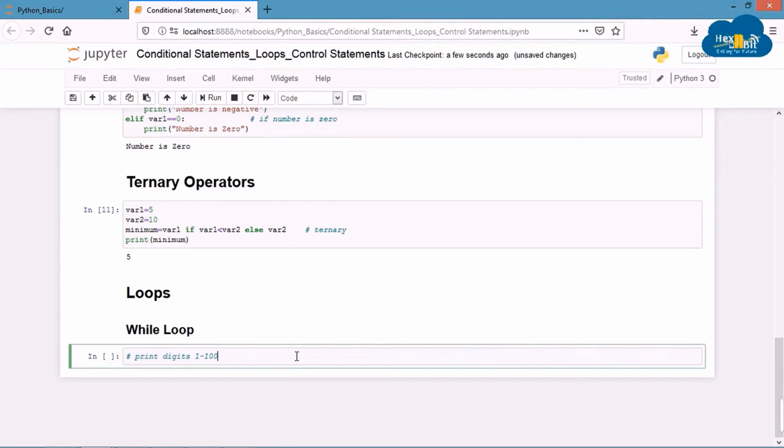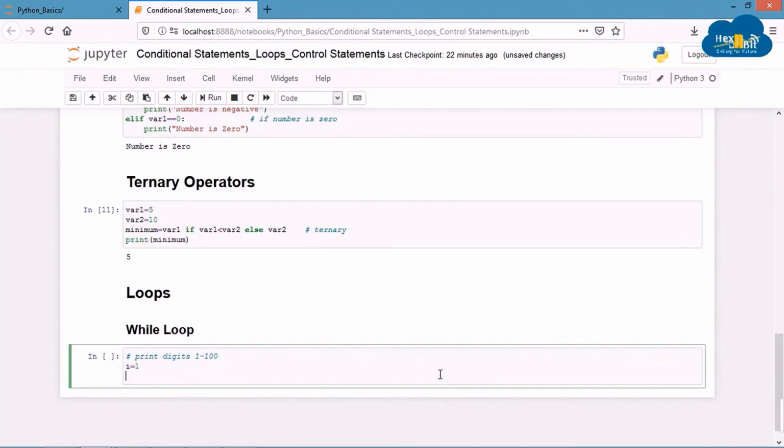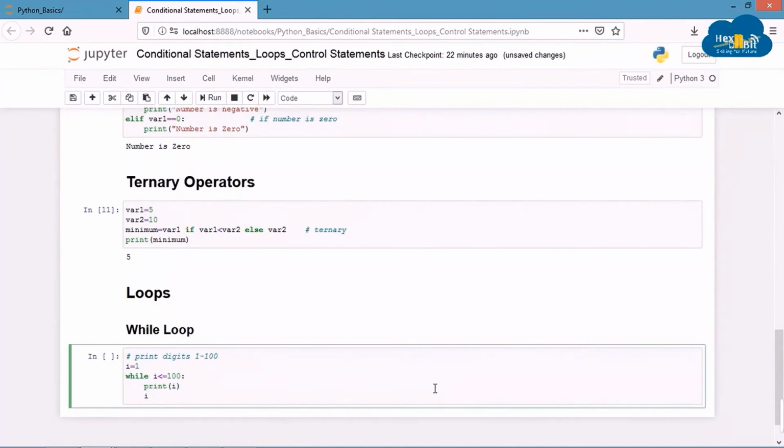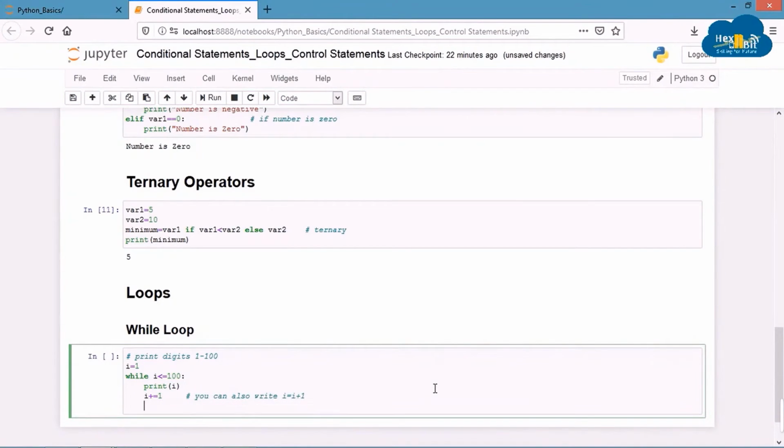Let's see an example of a type of loop which is called while loop. As the name suggests, this loop will run while some condition is met. Let's define a variable I and assign it value 1 by writing I equal to 1. Now let's write our loop and its condition. Since we want to print integers up to 100, we'll write while I is less than or equal to 100, colon, indent, print I, I plus equal to 1, which is equivalent to writing I equal to I plus 1.